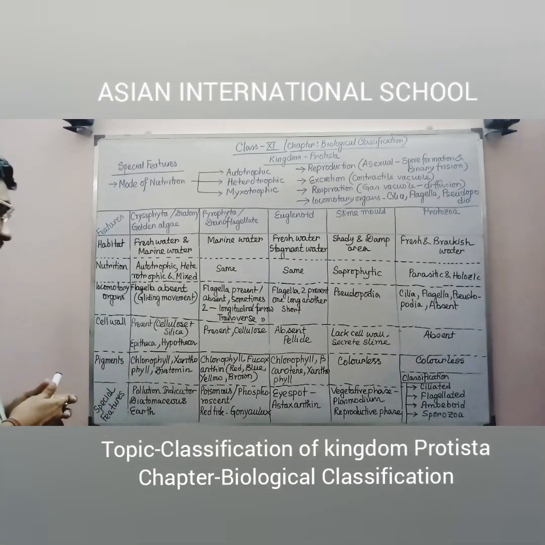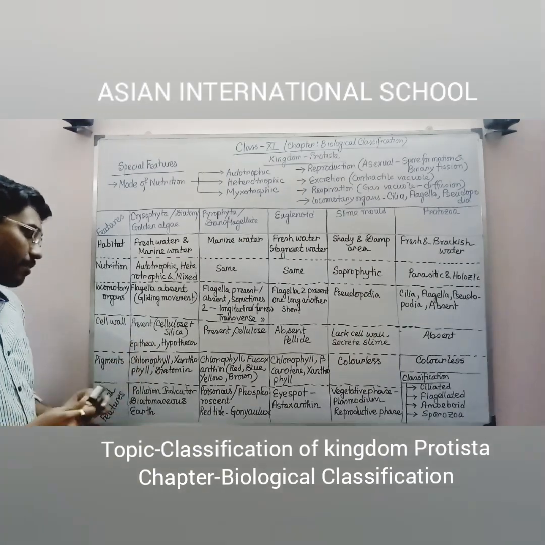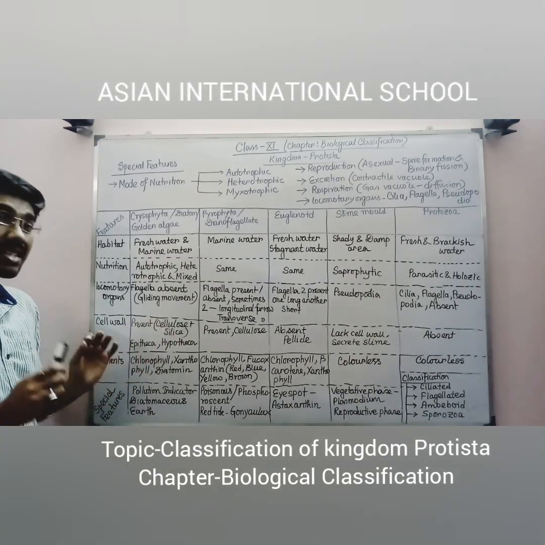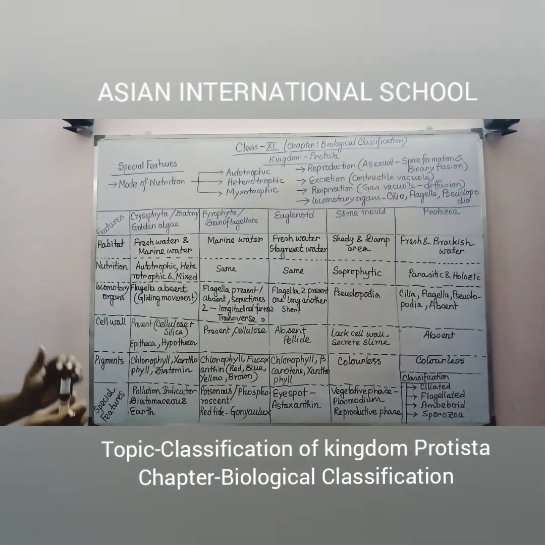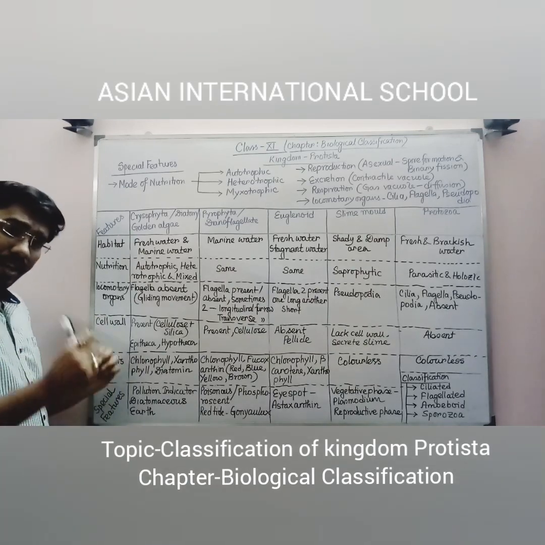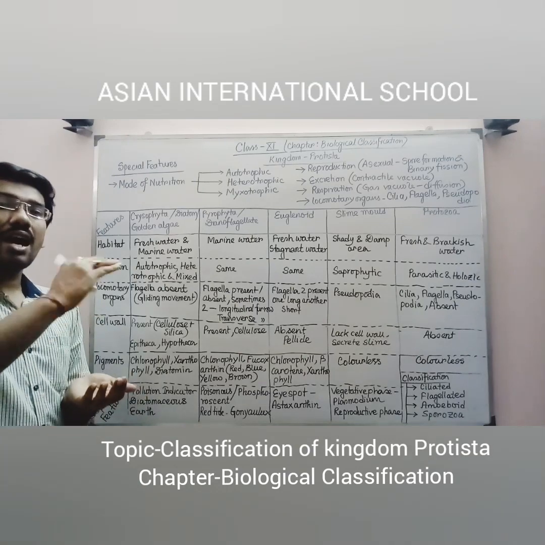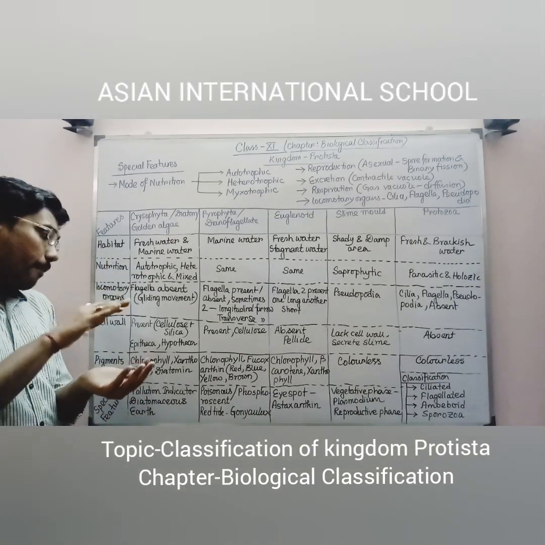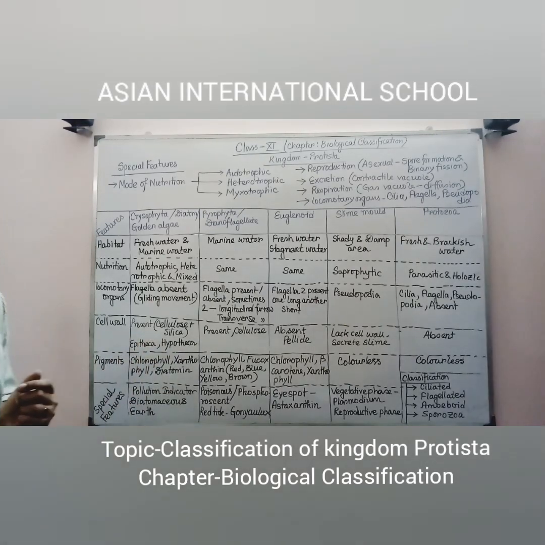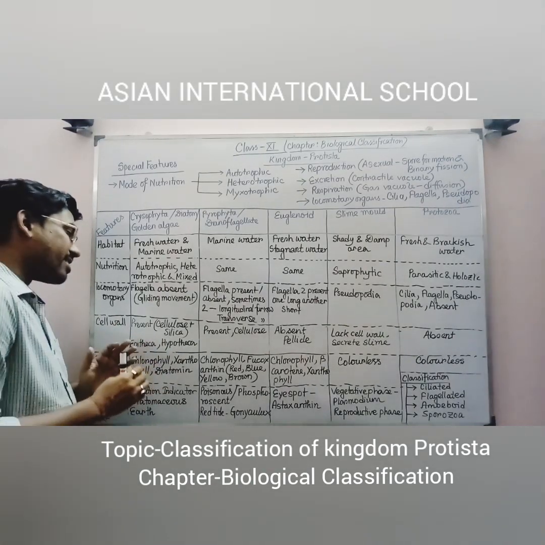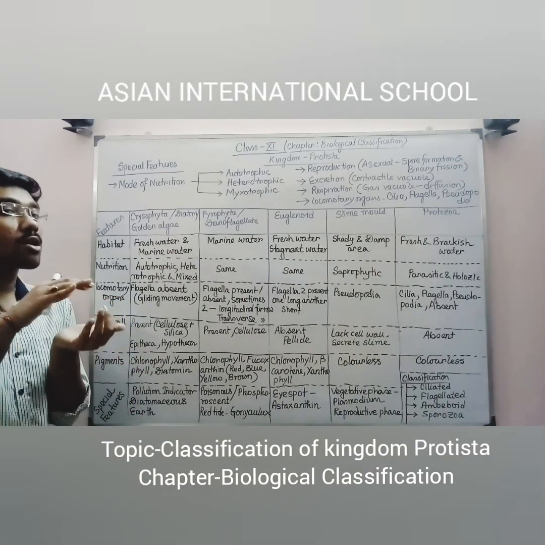Cell wall. If you see the cell wall structure, specifically in case of golden algae, the cell wall is present, and that specific cell wall is made up of cellulose and silica. Cellulose and silica are the constituents of the cell wall present in golden algae or diatom. Another very important feature of the diatom is they have two body coverings. One is the upper one, another one is the lower one. Upper body covering is commonly known as epitheca, and lower body covering is commonly known as hypotheca. So these two body coverings are present in these golden algae or diatom organisms, that is upper one epitheca and lower one hypotheca.